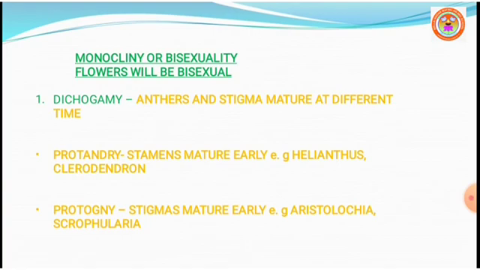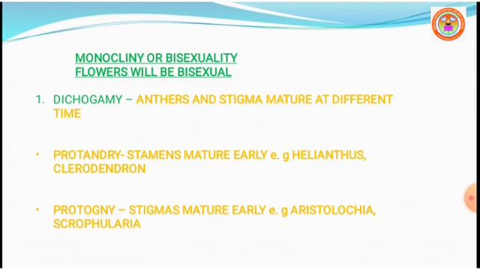So dicliny, in which flowers are unisexual. In the case of monocliny, flowers are generally bisexual, having special adaptations to prevent self-pollination. So what are the adaptations?